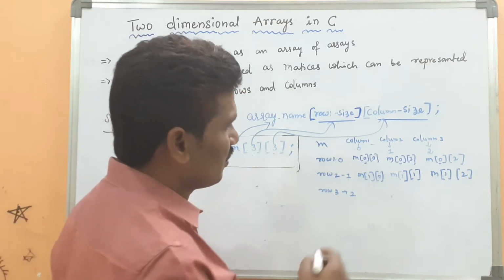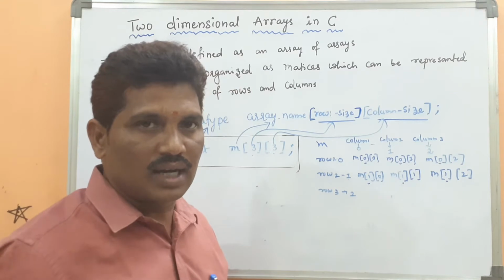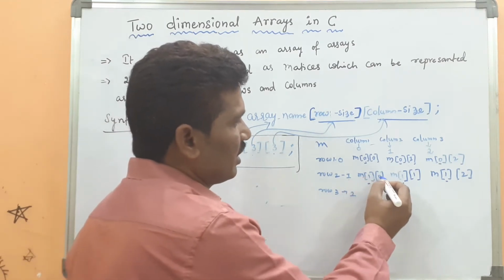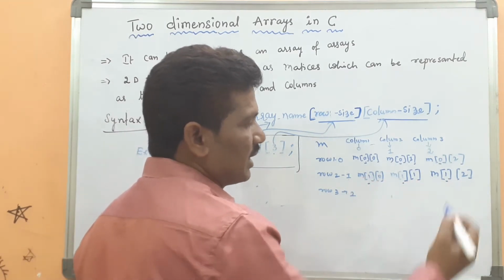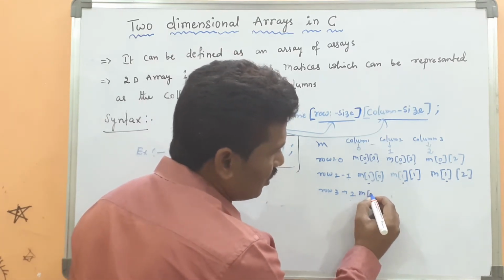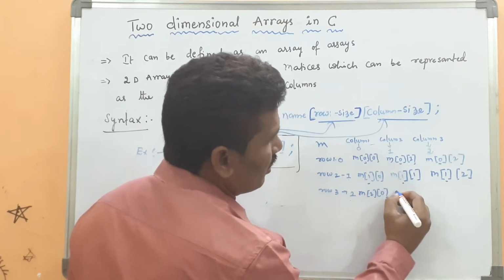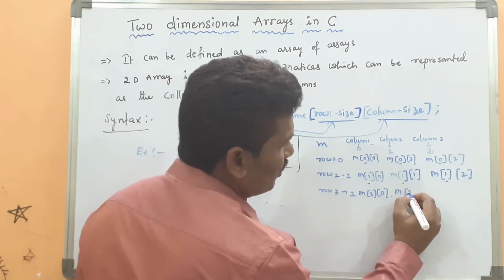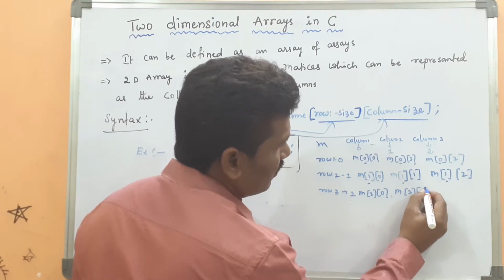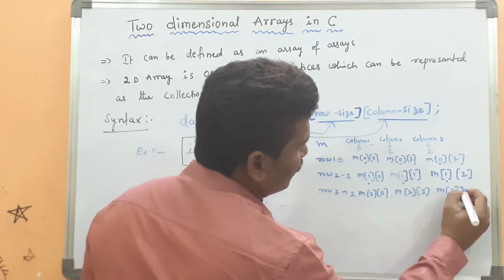Okay, that is the difference here. The row size will be the same, then the column size should be varied. Here 0th column, first column and second column. Here row M of 2 and column size is 0, M of 2 of 1, M of 2 of 2.